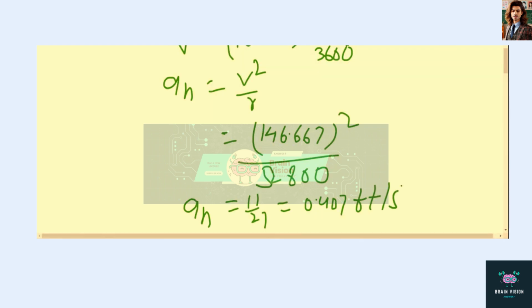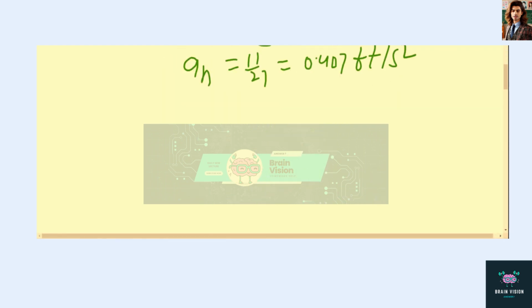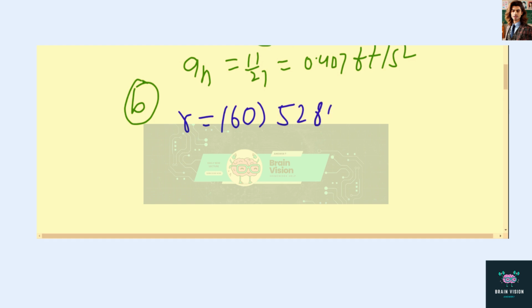Next, part b. Here r is given, r is 60 miles. So first we convert into feet: 60 multiplied by 5280, and this whole thing becomes 316,800 feet.